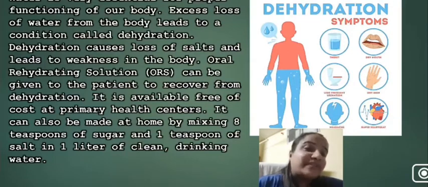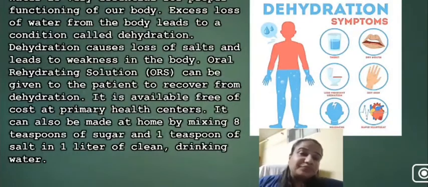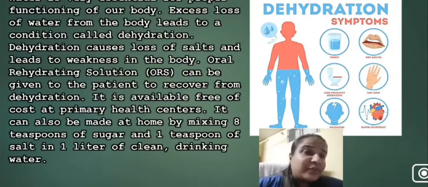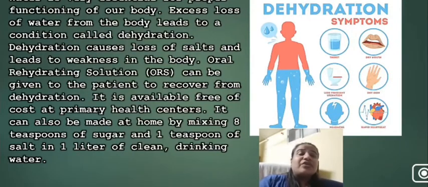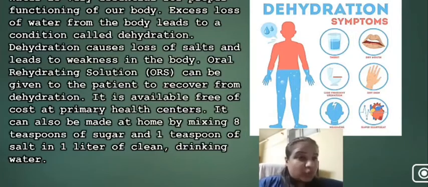What actually happens in dehydration is that we feel a lot of thirst, and then dry mouth, then dry skin, headaches, rapid heart rate, and people tend to have less frequent urination also. Now oral rehydration solution, that is ORS, can solve this problem, but a person, like an average adult, should drink 3 liters of water every single day, so as not to face the problem of dehydration.